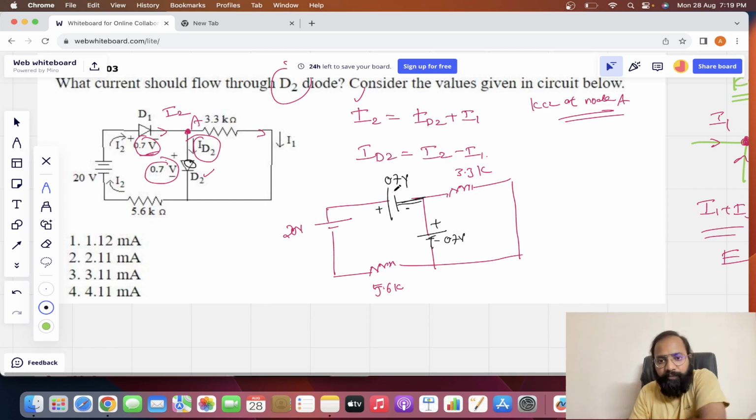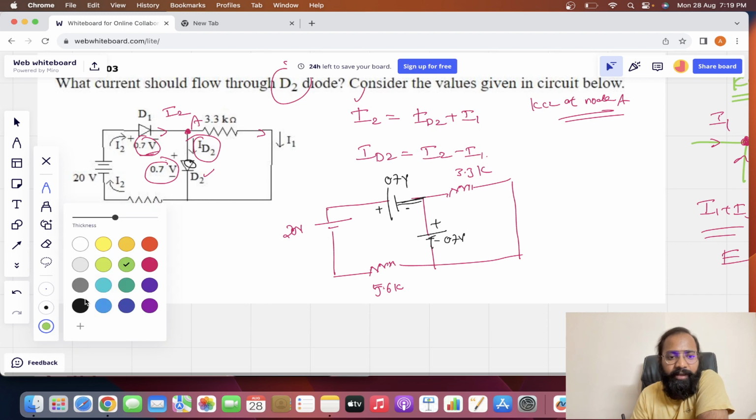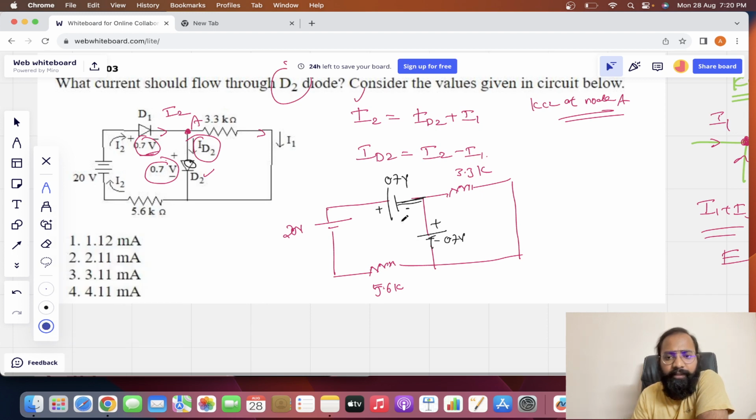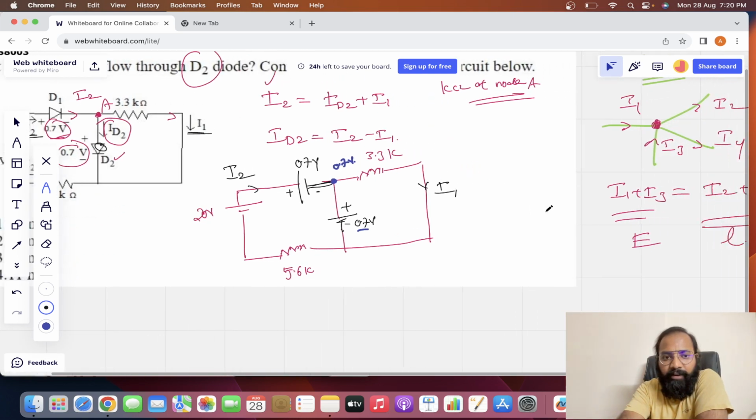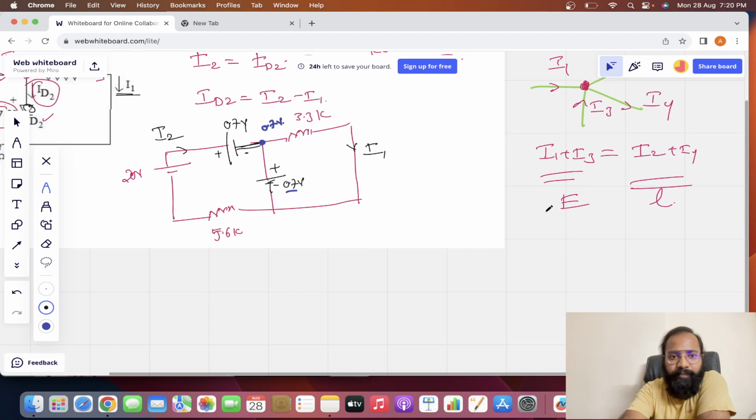Okay, fine. Now by looking at this, you can understand that at this node, 0.7 volts is there, correct? At this node, 0.7 volts is there. Now it is the I2 current as given in the question, and I1 is the current flowing through the 3.3 kilo ohms. Yes or no? Okay, now let's focus on this circuit.